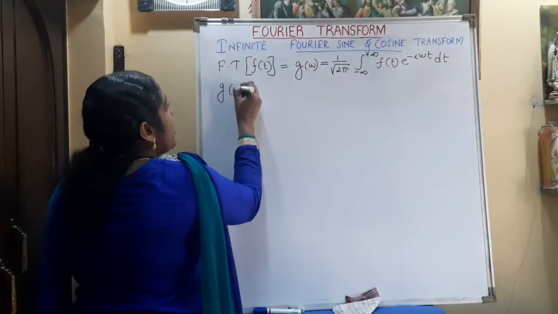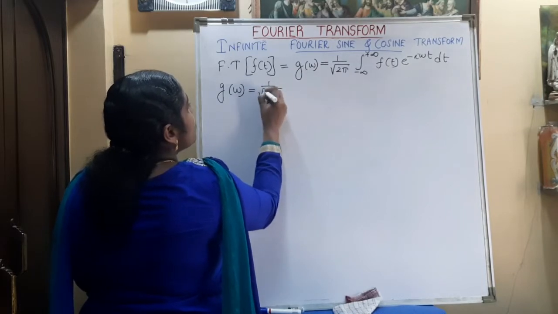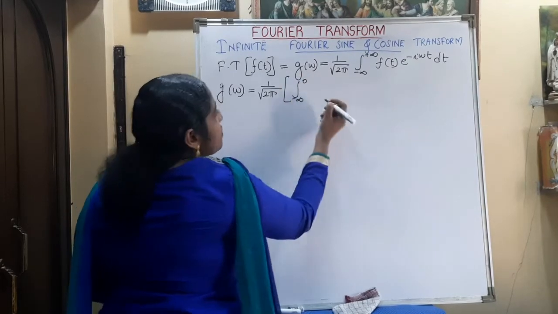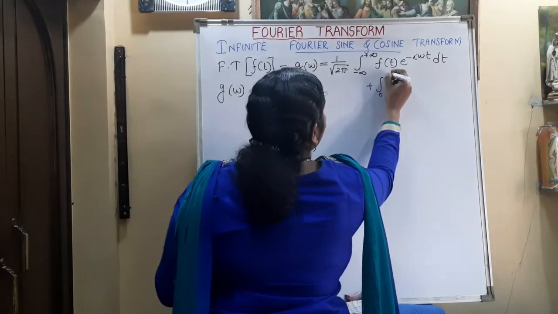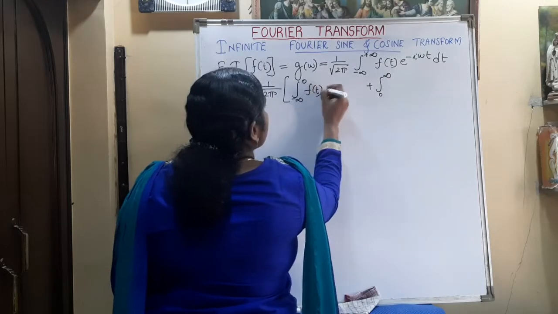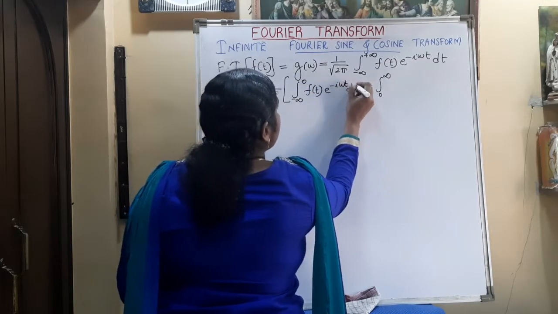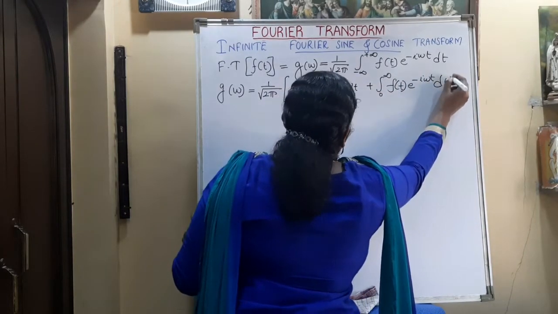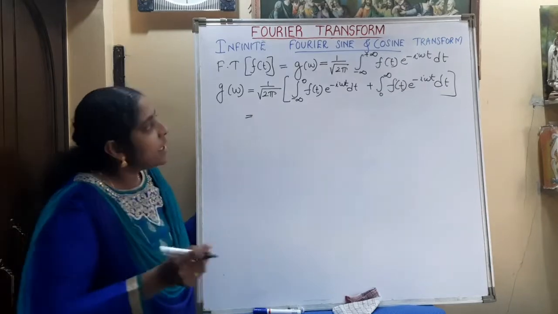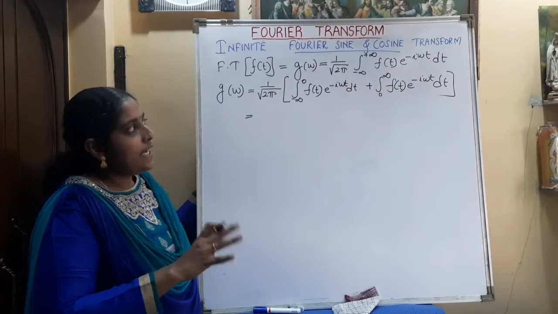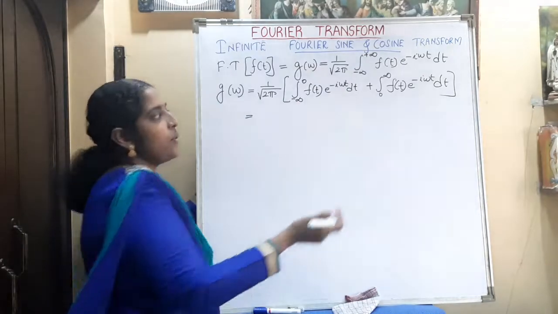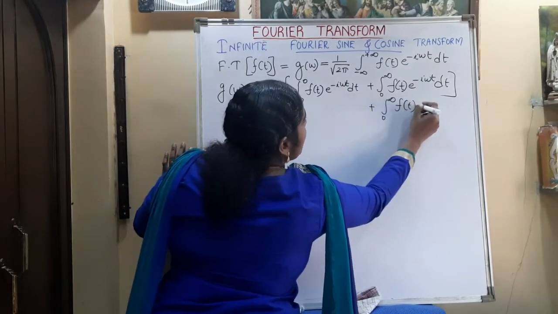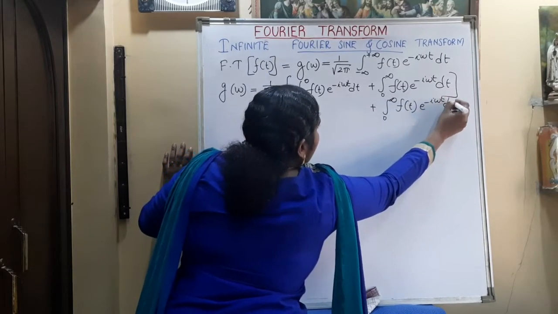That is, g of omega is equal to 1 by root 2 pi into, here the integral we are splitting from minus infinity to 0 and from 0 to infinity, with f of t e raised to minus i omega t dt in both. Now what we are doing is making the limits of both the terms the same. So we keep the second term as such, that is 0 to infinity of f of t e raised to minus i omega t dt.